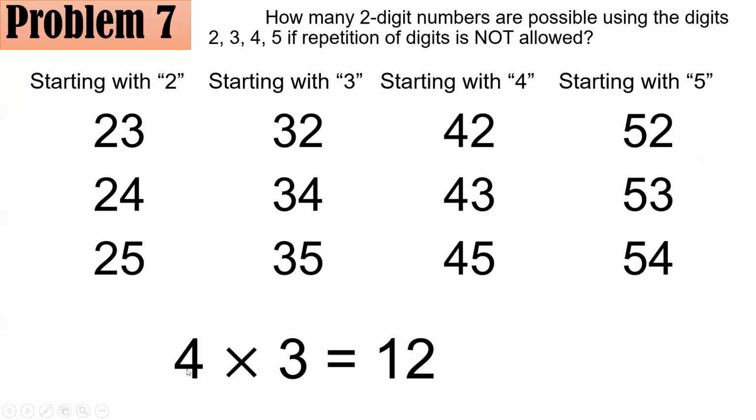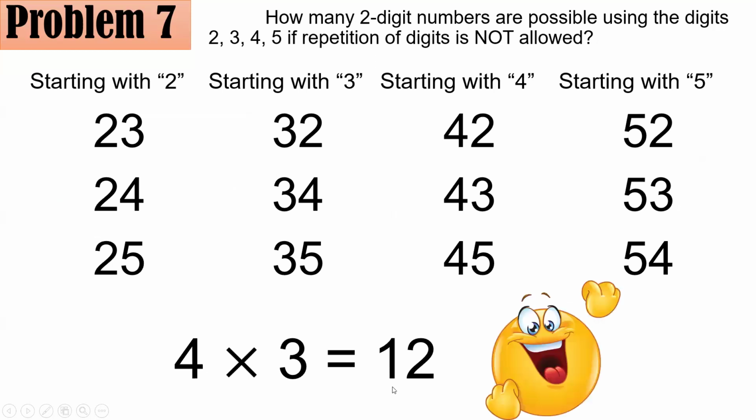However, if you placed one of them already in the tens place, for example, you place 2 as your tens place, that means you have 3, 4, or 5. That gives you 3 other options for the ones place. That's why by the fundamental counting principle, you have to multiply them. So 4 times 3, we have 12 ways. And if you got 12 again, congratulations. And of course, if you don't know this principle, somehow you have the option to list the possibilities. And you could see that these are the 12 that I listed.